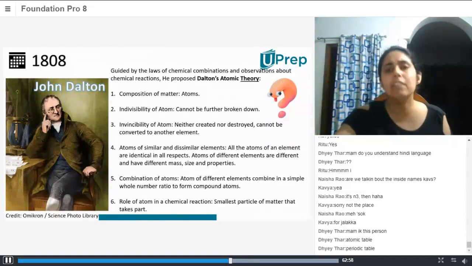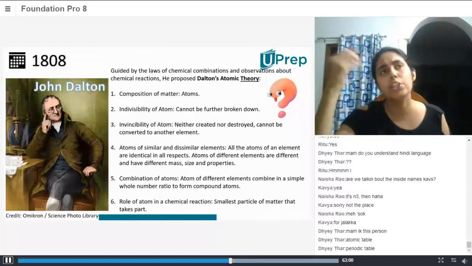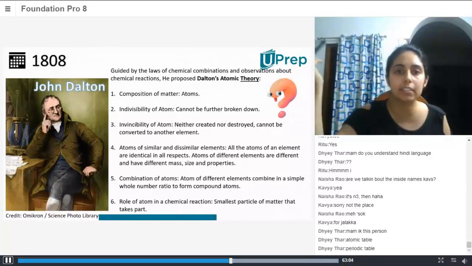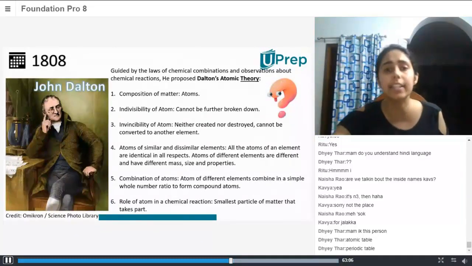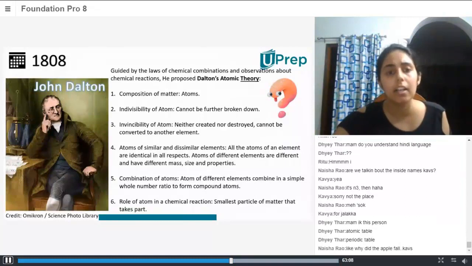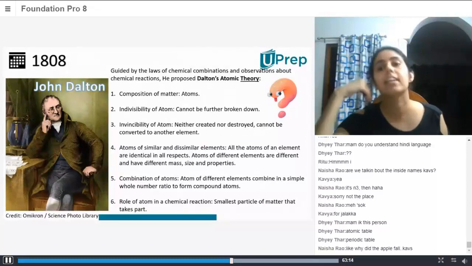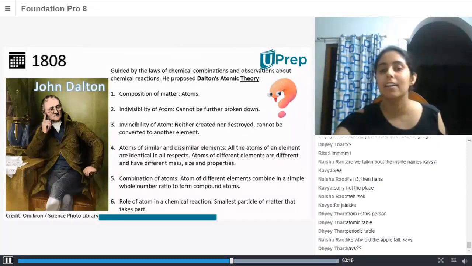Yes, from beliefs. For example, initially people used to think that the earth is the center of the universe and the sun revolves around the earth, right? That was generally believed, but then Galileo, I guess, proved it wrong. First it was Nicholas Copernicus who came up with the theory, and Galileo proved the old one wrong.